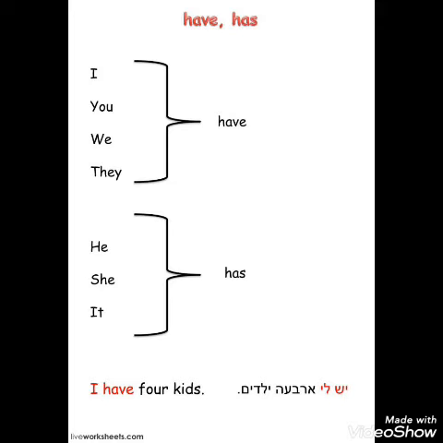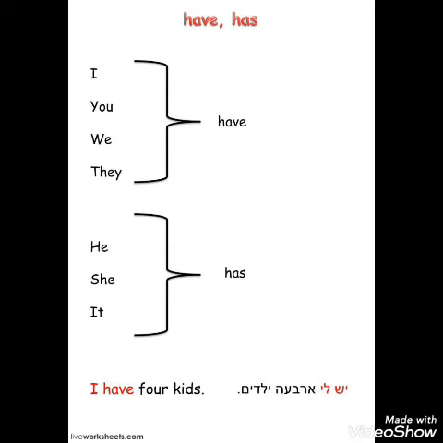Take for example the following sentence: they have two dogs. Here have is the correct choice because the subject they is a third person plural pronoun. How to use has? Has is the conjugation of to have that's used when speaking in the third person singular, that is he, she and it.